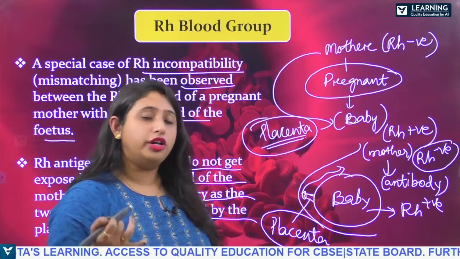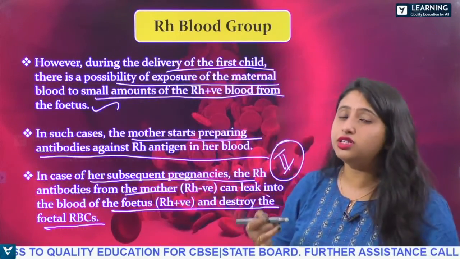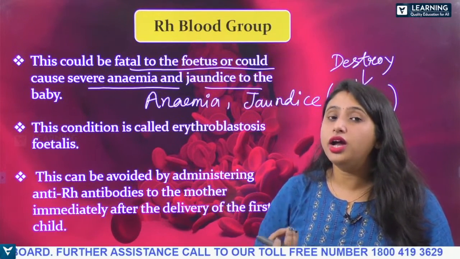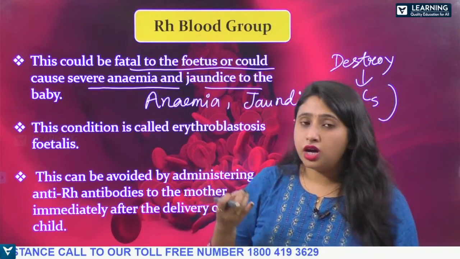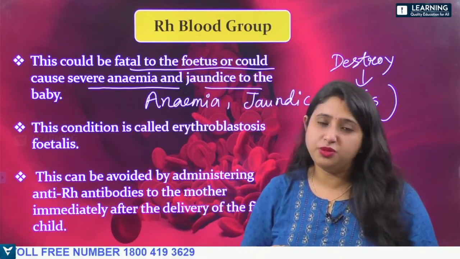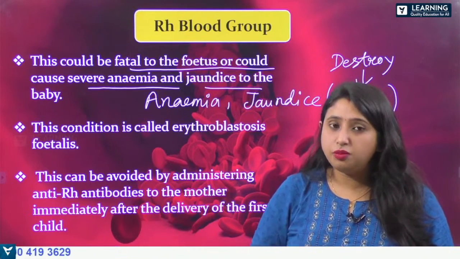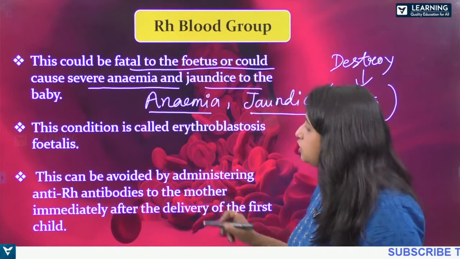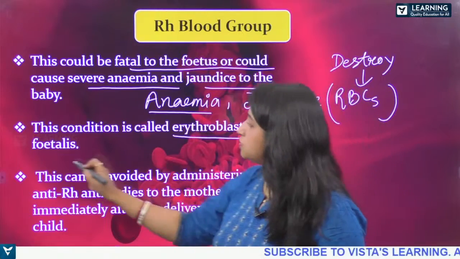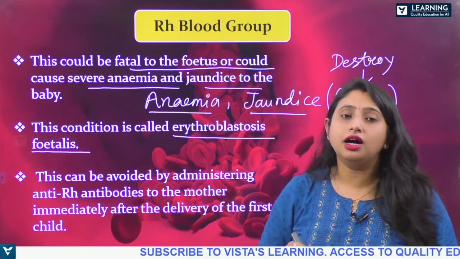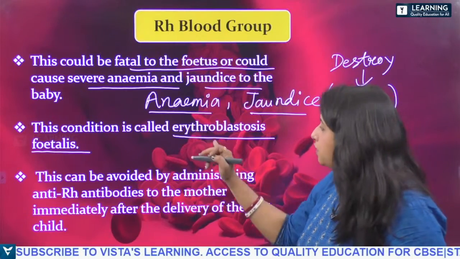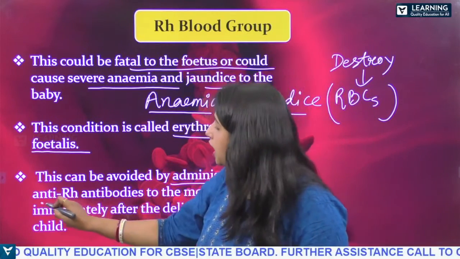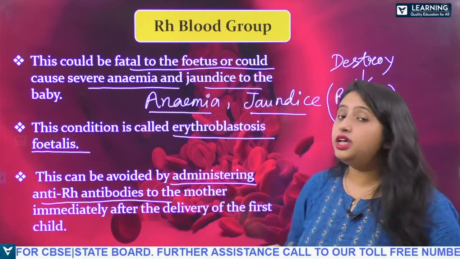Now this antibody which the mother has prepared is harmful for the second pregnancy. During that time, this antibody will go and attack the Rh positive blood, that is the baby's blood. It will kill the RBC cells, so it will cause anemia and jaundice. This condition is known as erythroblastosis fetalis, that is killing the RBC cells.